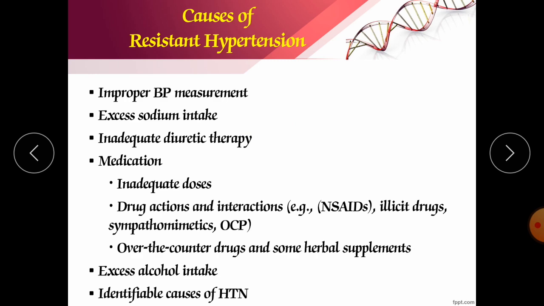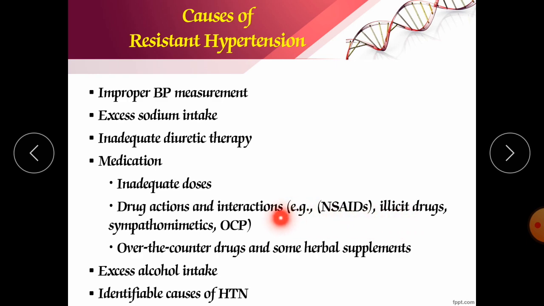Inadequate diuretic therapy. After that, medication, inadequate doses. If you are not following the heart specialist properly, if you are not following his instructions, his suggestions, it will also lead to a problematic condition. Drug actions, interactions.